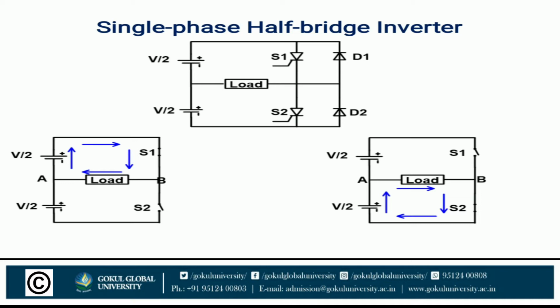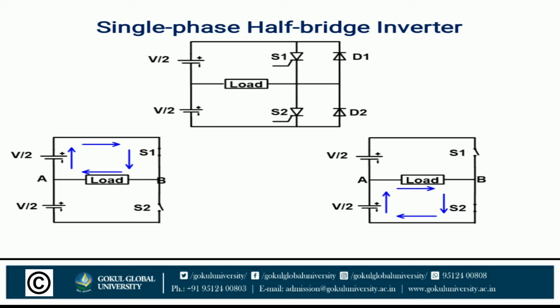You can see the current flowing through the load is in the B to A direction and the voltage across the load is positive. In this mode, the positive cycle of the output will generate. Keep in mind that the current flowing through the load is B to A and the voltage across this load is positive V by 2.